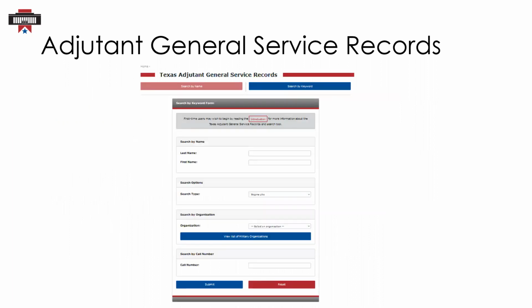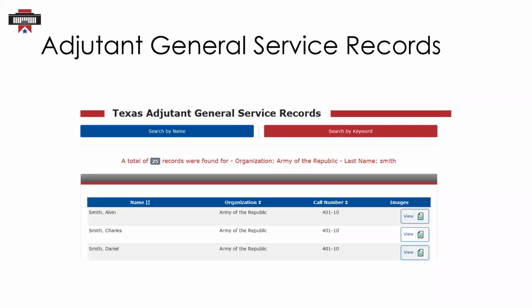This database also allows you to search by name, and you can limit results to specific military organizations. You can also search by keyword. In this case, we're limiting results to the Republic of Texas Army and searching for the last name Smith. The results page lists the name of each soldier, the organization, and the call number. The call number is the box that has the original records. You can click on image to see images of a specific service record.